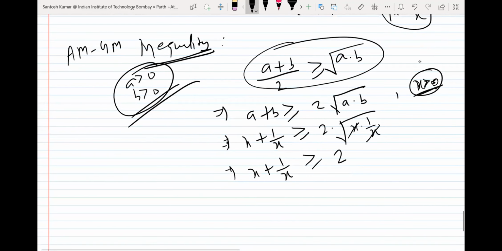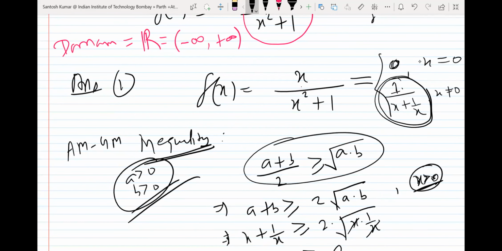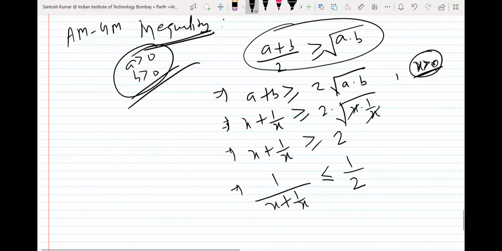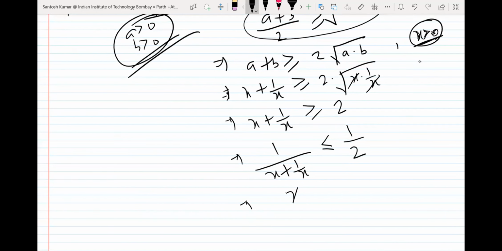So when x is more than 0, let's take the reciprocal of x plus 1 by x. When you take the reciprocal, the inequality changes. x plus 1 by x was more than or equal to 2, so 1 upon x plus 1 by x will be less than or equal to 1 upon 2, and this is the same as our function. If you take the LCM, you get x upon x square plus 1, which is less than or equal to half.